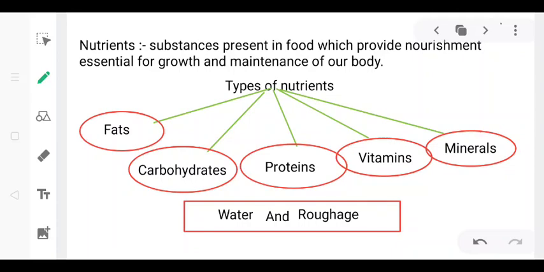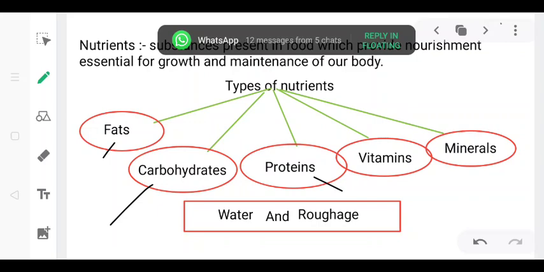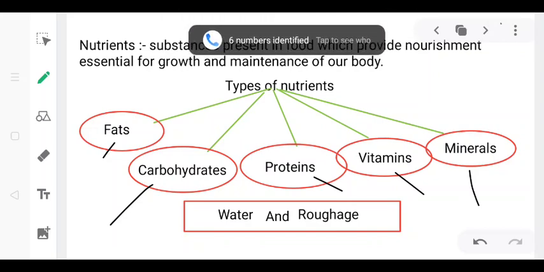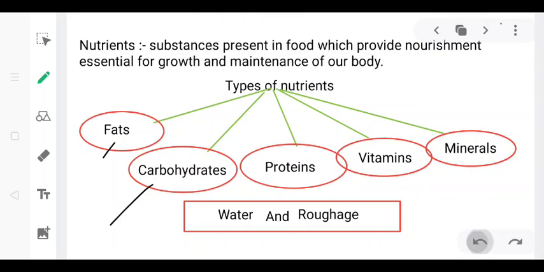There are five essential nutrients that are needed by our body, and these are carbohydrates, fats, proteins, vitamins, and minerals. And apart from these five nutrients, water and roughage are other important elements. Okay, so let's have a brief understanding of the nutrients.